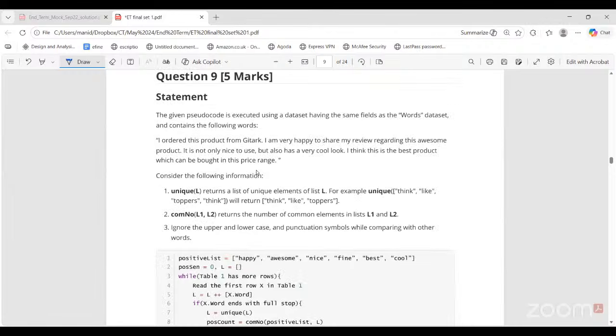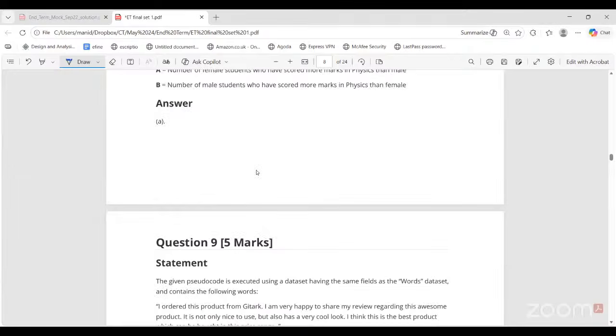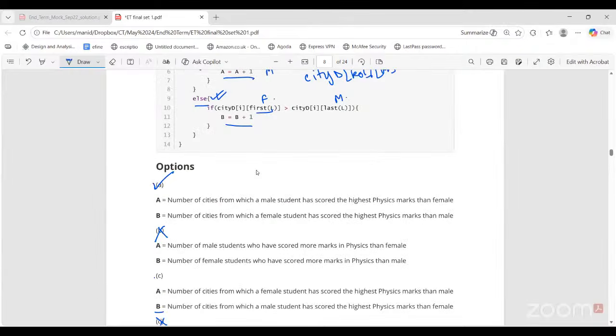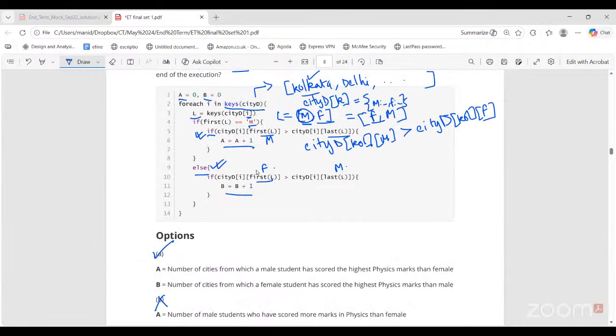A plus B will be less than length of L. Length of L is just 2, right? Length of keys of CTD is what? Number of unique cities. It should be less than or equal to, right? So first you see A and B.